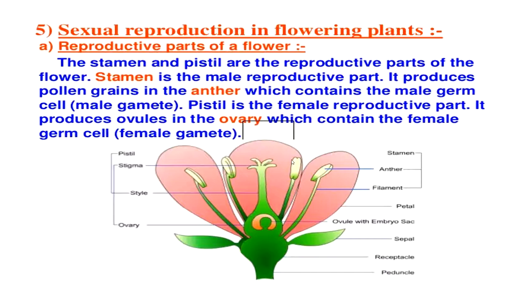The stamen is the male reproductive part. It produces pollen grains in the anther, which contain the male germ cells called male gametes, and the pistil is the female reproductive part. It produces ovules in the ovary, which contain the female germ cell or female gametes. You can see directly in the structure.